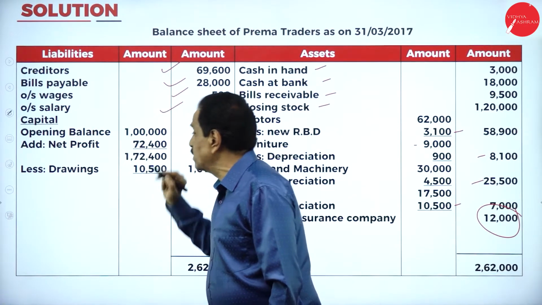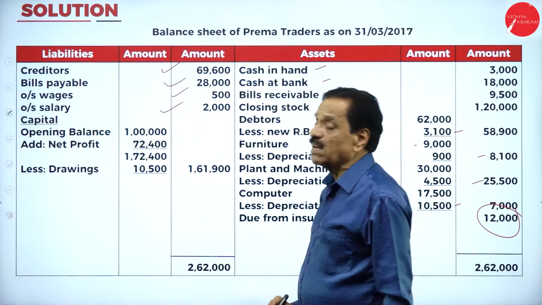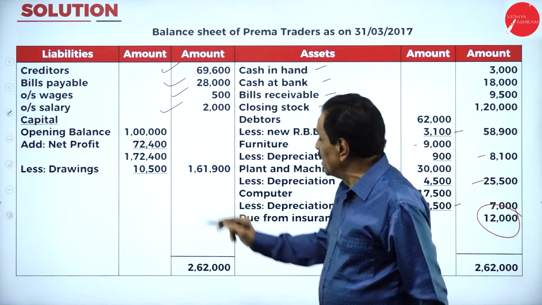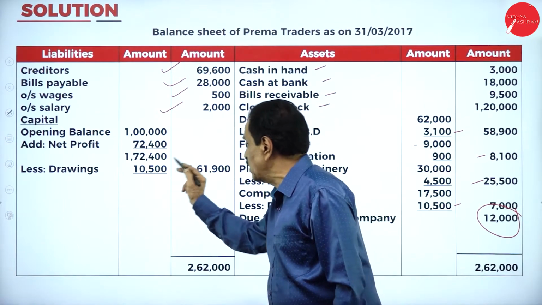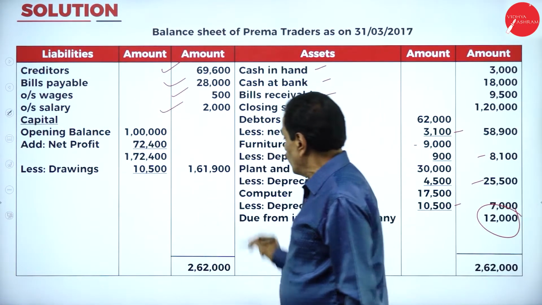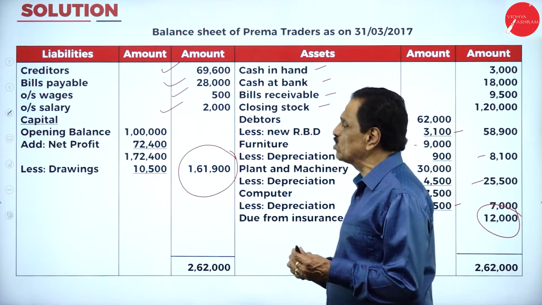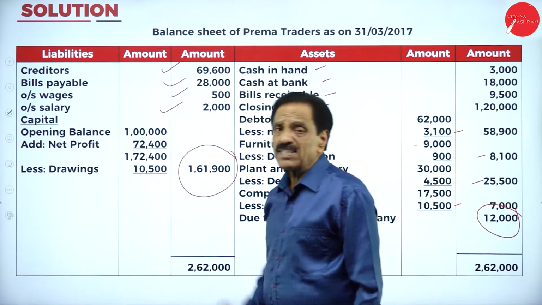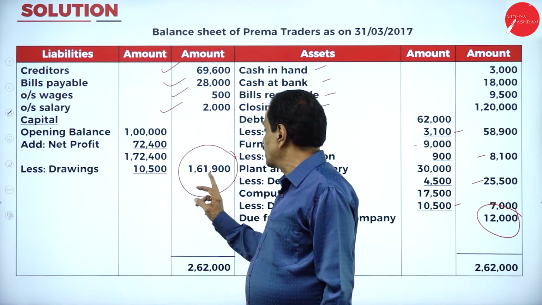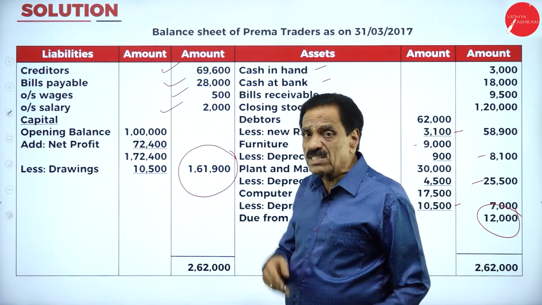Your opening balance is only from the last year. We got 1 lakh rupees. This year, your profit is 72,400. Totally it becomes 1,72,400. How much have you drawn? 10,500. What is today's capital? 1,61,900. We mean to say that we started with 1 lakh. Today it is 1,61,900, which means there is an improvement from 1 lakh to 1,61,900.